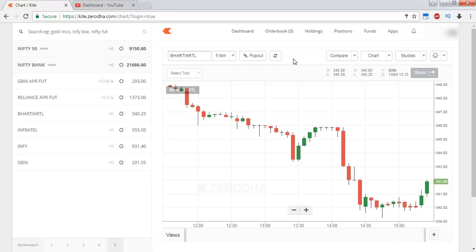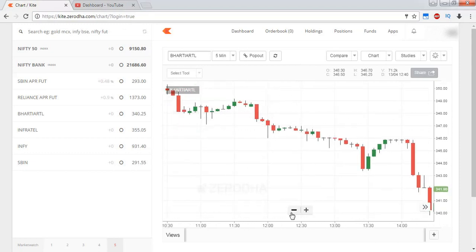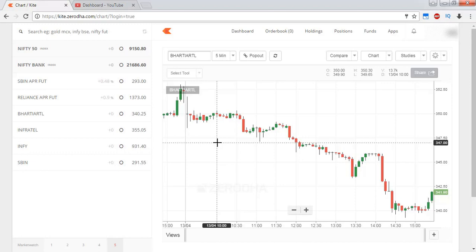One more mistake normal traders make is that they book profits very early. Suppose you have shorted this Bharti Airtel stock early morning. This is the 13th April chart of Bharti Airtel. Let us say you have shorted at this point, at 350 rupees.